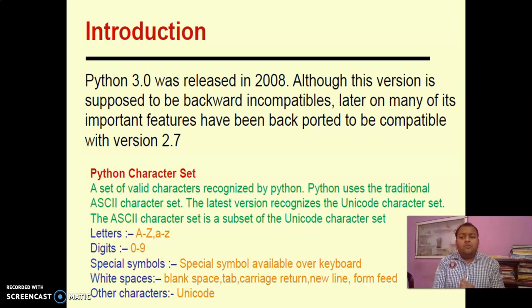Now friends, as you know, if we study English, there are particular alphabets, character sets. Likewise, our computer languages also have certain character sets. So let me talk now about Python character sets. What are character sets? A set of valid characters recognized by Python. Every programming language has its to's and fro's. So there are certain valid characters which are recognized by Python, others are not. Python uses the traditional ASCII character set. Friends, ASCII stands for